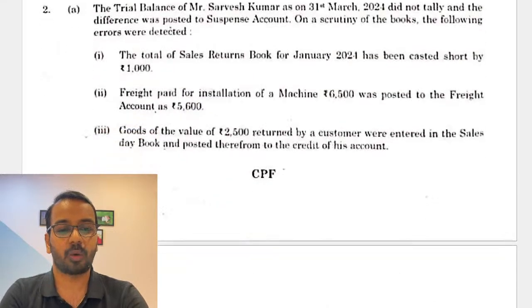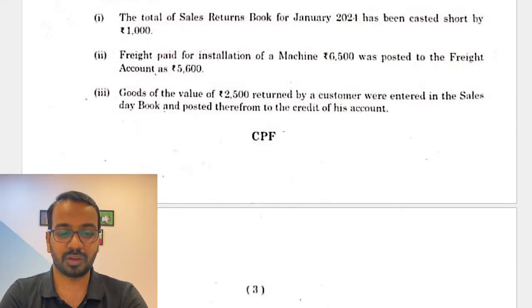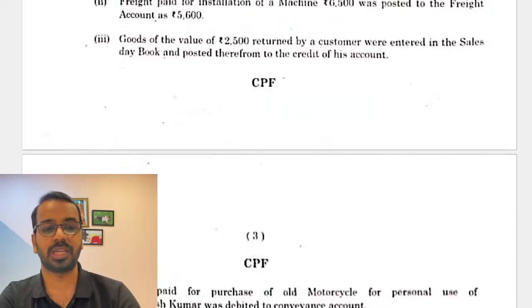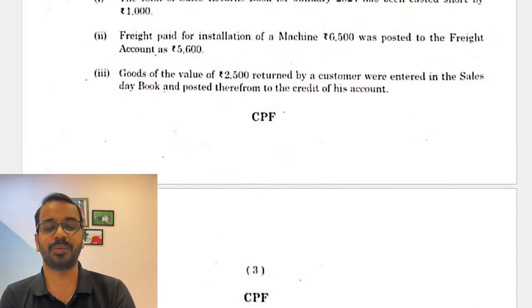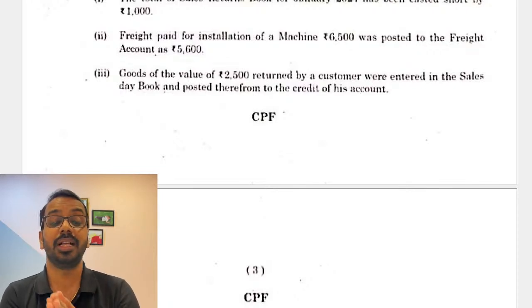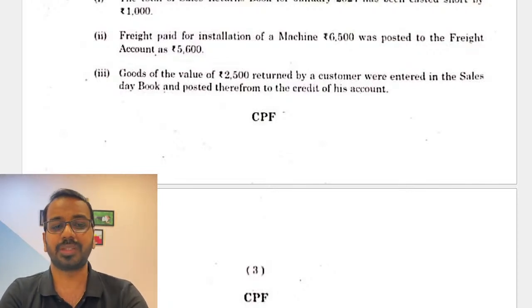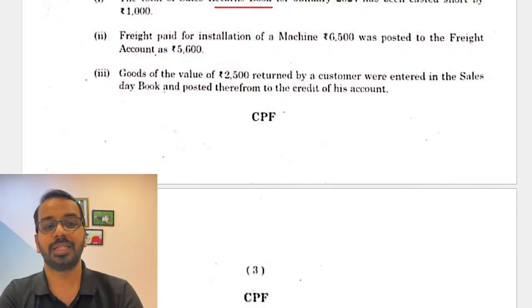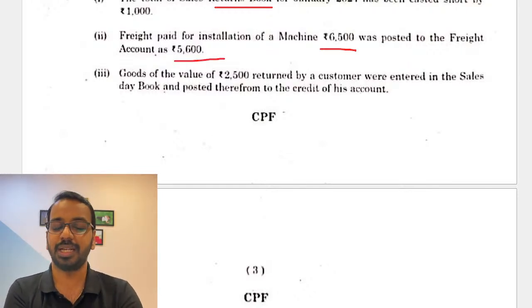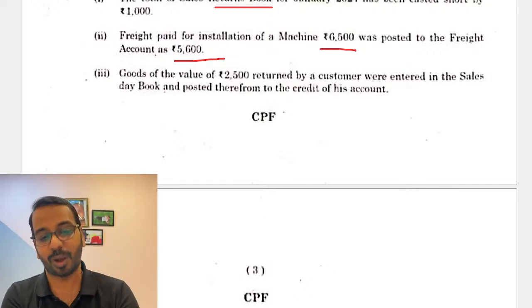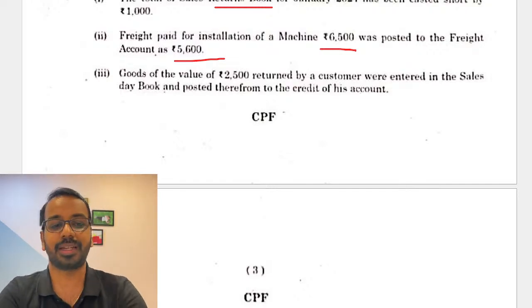Then a question on the rectification of errors, and most of the questions here, you would find similar error-related questions in the study material as well. For example, sales return book has been casted short. Then freight paid for installation of machine, 6,500, posted to freight account as 5,600. So 2 types of error. One is the numbers have changed. Second is the account has changed. So that is also simple rectification.